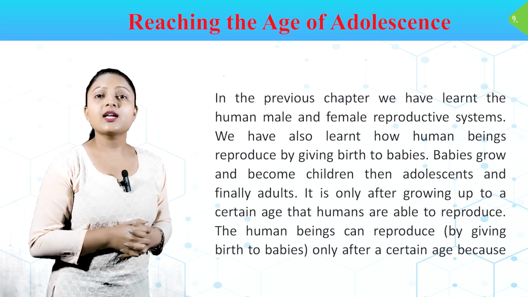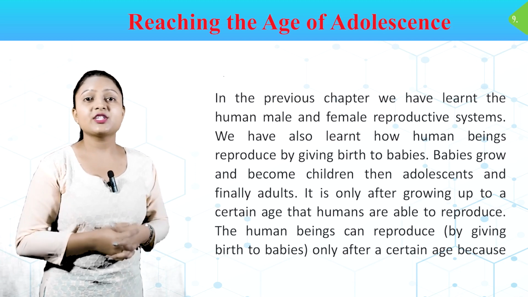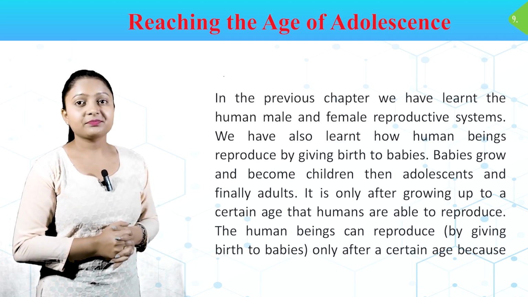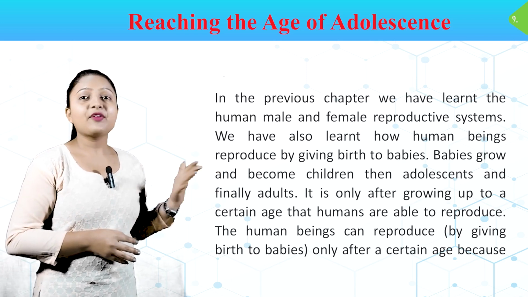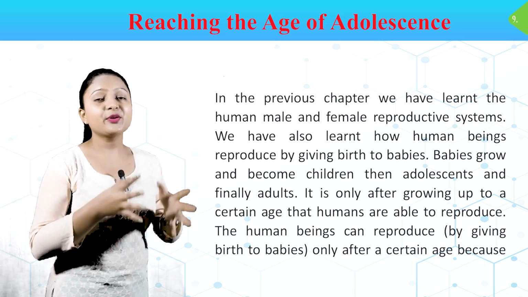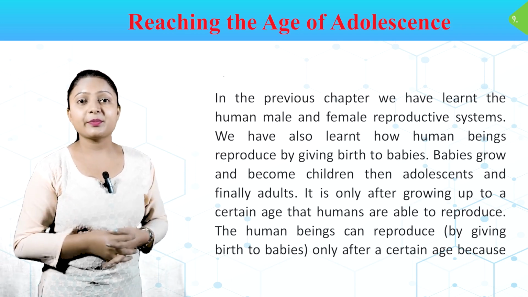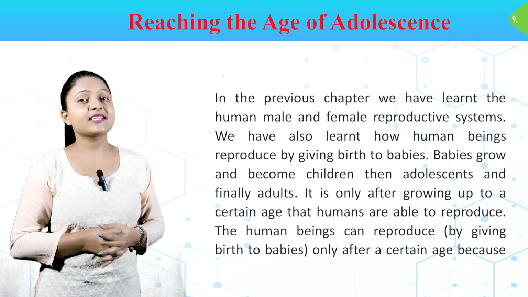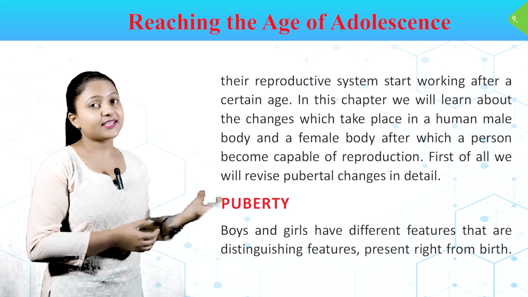We have also learned how human beings reproduce by giving birth to babies. Babies grow and become children, then adolescents, and finally adult. It is only after growing up to a certain age that humans are able to reproduce. The human beings can reproduce by giving birth to babies only after a certain age because their reproductive system starts working after a certain age.